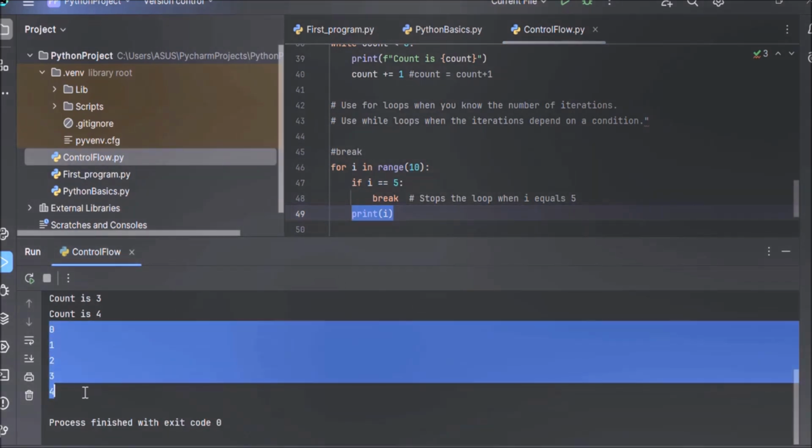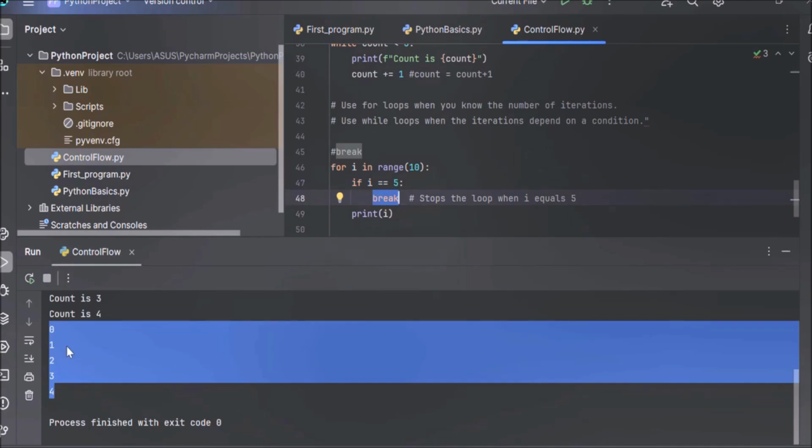This is the output of the code: 0, 1, 2, 3 and 4. The loop stops as soon as i equals 5. So the numbers after 4 are not printed, because the loop has stopped at i equals 5. Because we are using the break statement here, the loop will terminate here. No further iteration will occur.